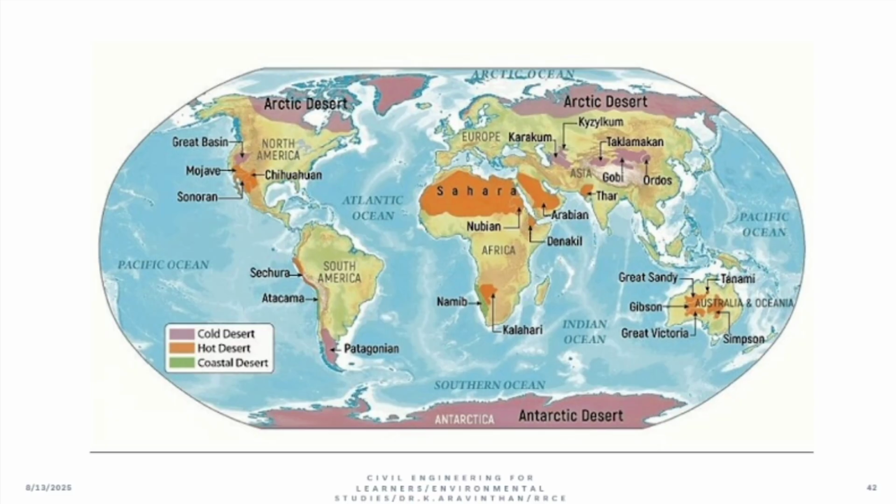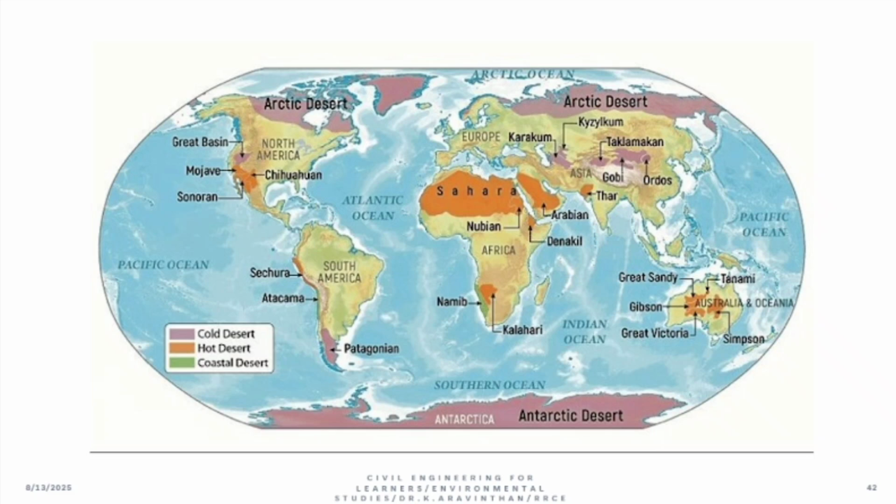Now this is the global scenario. Can you see in how many places you can see desert? One is cold desert. Don't think only very hot and humid climate is desert. Globally, can you see the Arctic side, this is the Antarctic side, both are called what? Cold desert. Now hot deserts are Sahara. You would have heard about that. Sahara is a hot desert. You can see it is nearby the equator.